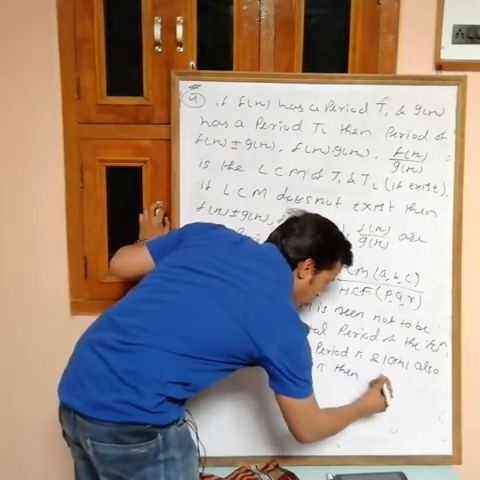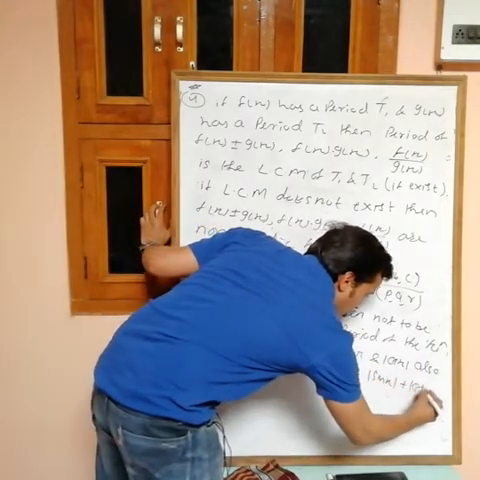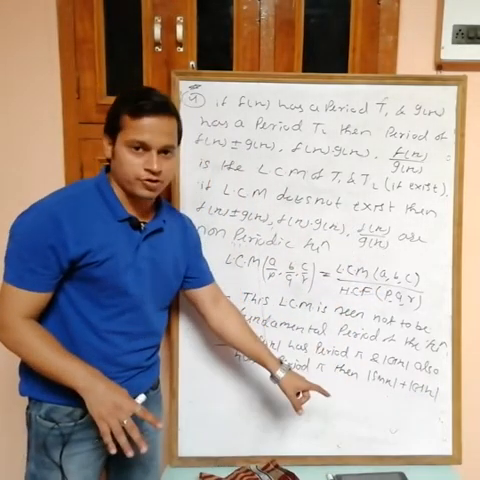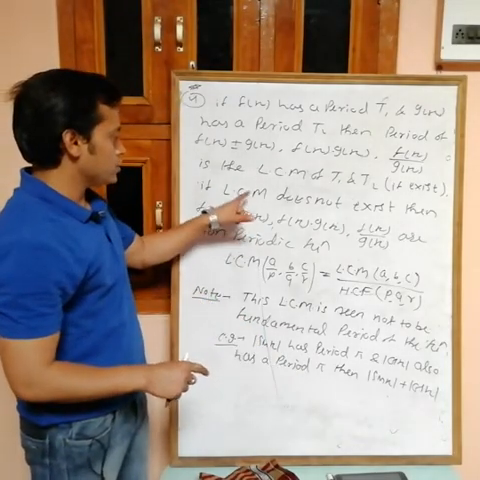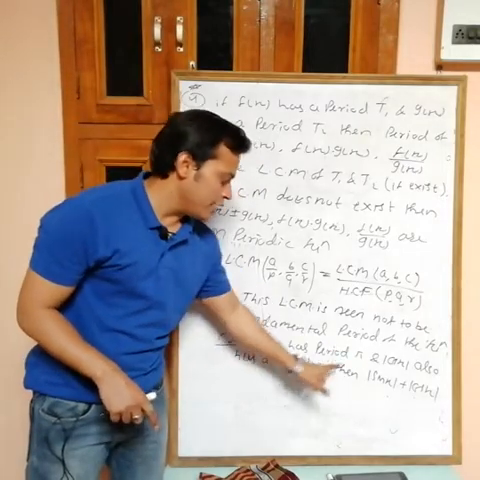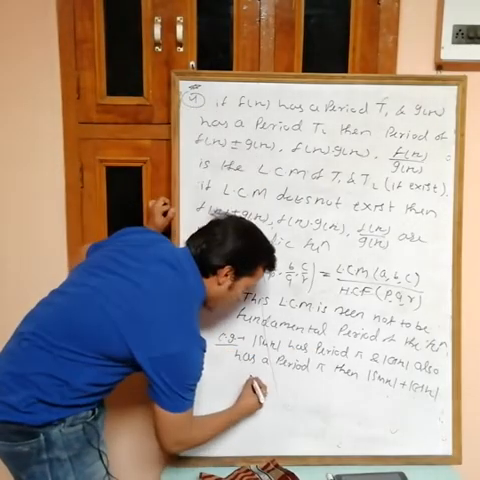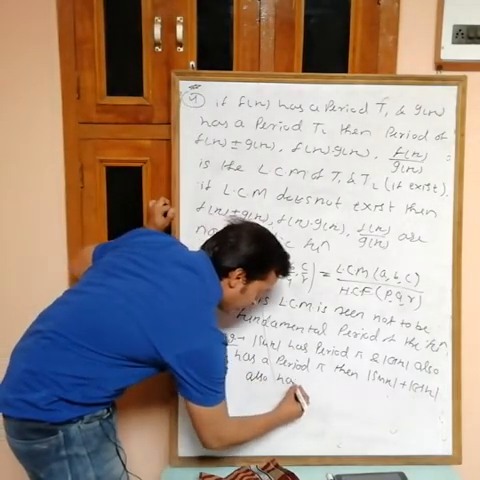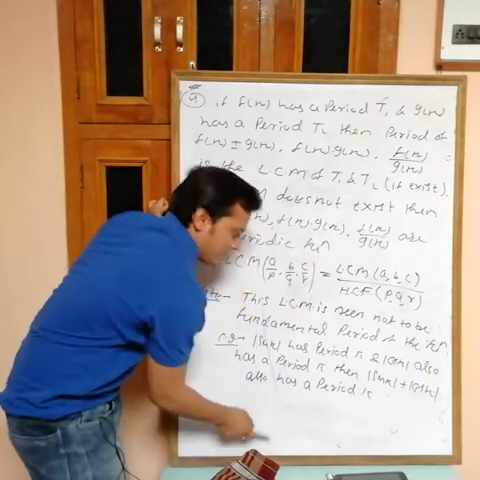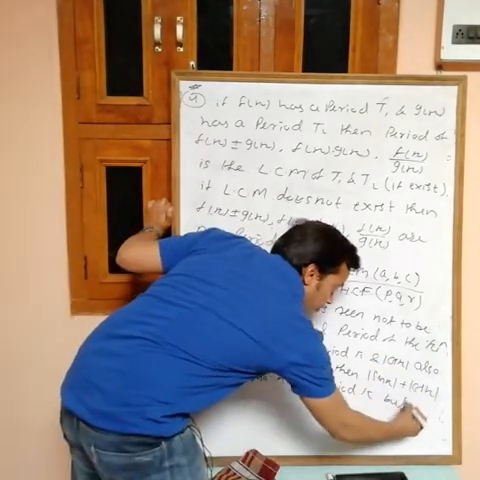Then f(x) plus g(x), mod of sin x plus mod of cos x. Now you want the period of mod sin x plus mod cos x. By using this one, it is the LCM of the periods of f(x) and g(x), and the LCM of pi and pi is pi. So the LCM is pi. Then mod of sin x plus mod of cos x also has period pi. This pi is the LCM of the periods of these two functions. But this is not the fundamental period.